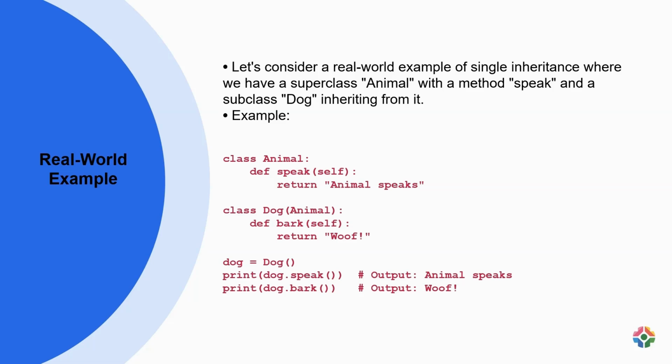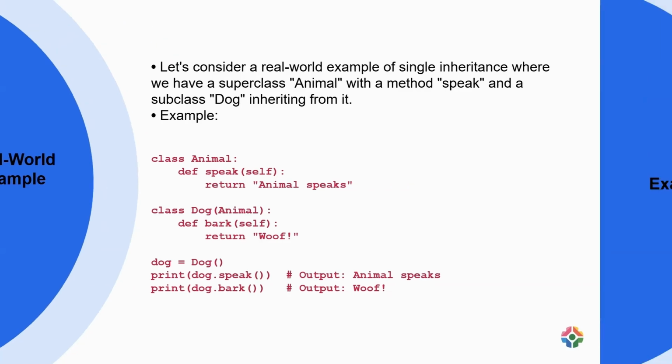Calling the speak method on the dog instance will output "animal speaks", showing that the Dog class inherits the speak method from the Animal superclass. Similarly, calling the bark method will output "woof", showcasing the unique behavior defined in the Dog subclass. By utilizing single inheritance in this manner, we can efficiently reuse code and establish a hierarchical relationship between classes, enhancing the modularity and flexibility of our codebase.